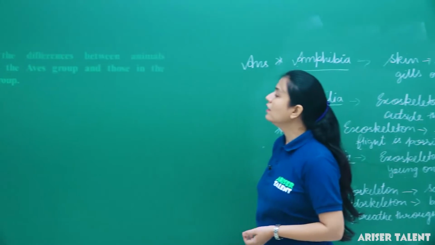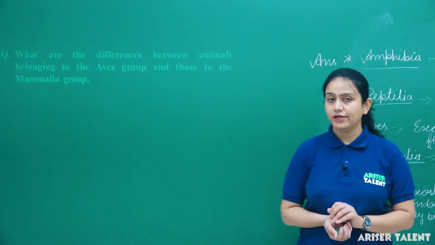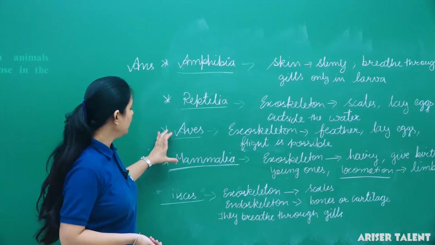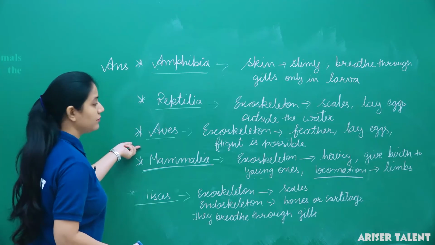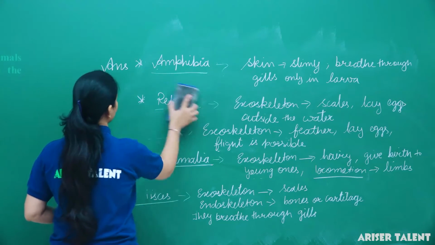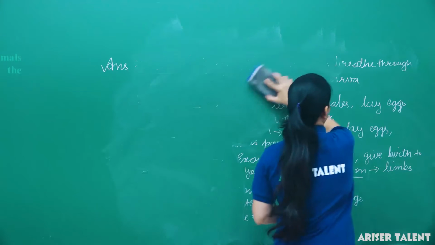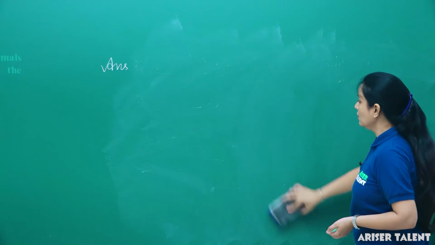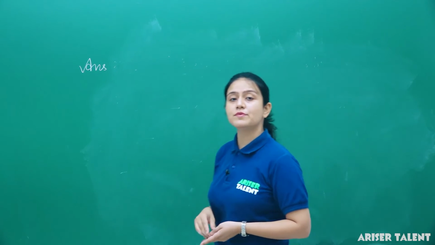Next is, what are the differences between animals belonging to the Aves group and those in the Mammalia group? Now we have to do the comparison between the animals of Aves subgroup and animals of Mammalia subgroup. As we know, if we talk about the Aves, then generally birds come in this group. Their exoskeleton is made up of feathers, and in the Mammalia group, exoskeleton is made up of hairs.